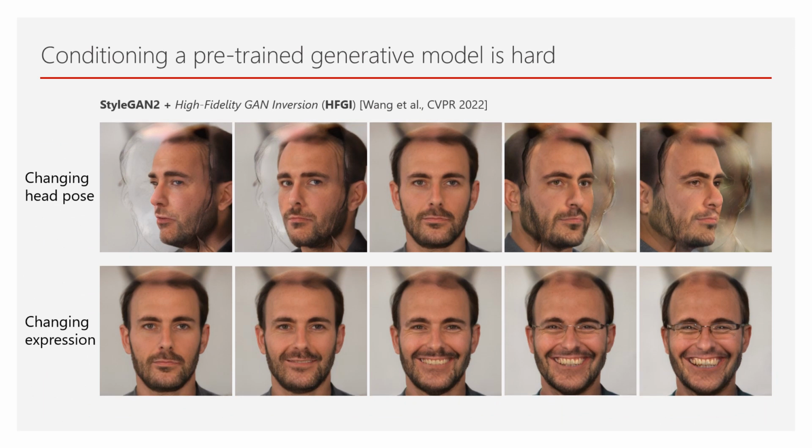Conditioning a pre-trained generative model is hard because the factors of variation in a dataset are spuriously correlated. We see this even using state-of-the-art inversion techniques like High-Fidelity GAN Inversion, or HFGI, by Wang et al., where varying the head pose leads to strong artifacts, and varying facial expression leads to changes in identity and the appearance of glasses.